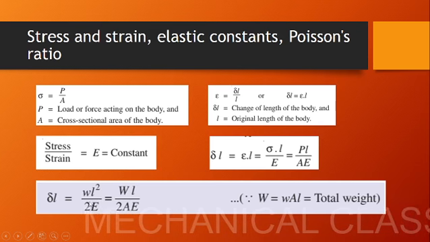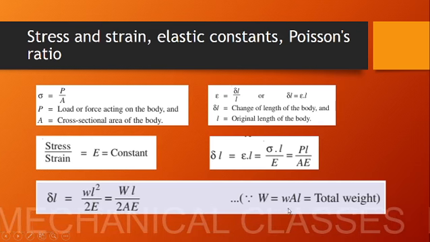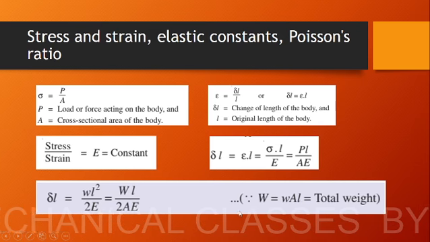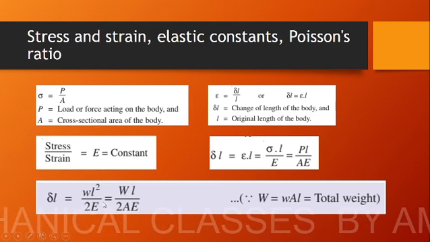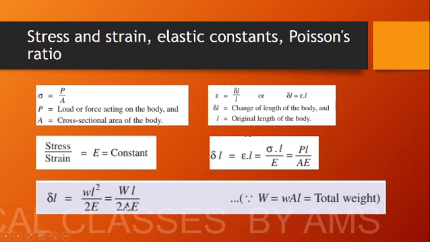It's a specific weight. And we can replace the specific weight with the total weight of the beam, which is given by specific weight into area of cross section into length of the beam. So the first equation can be written as WL by 2AE.